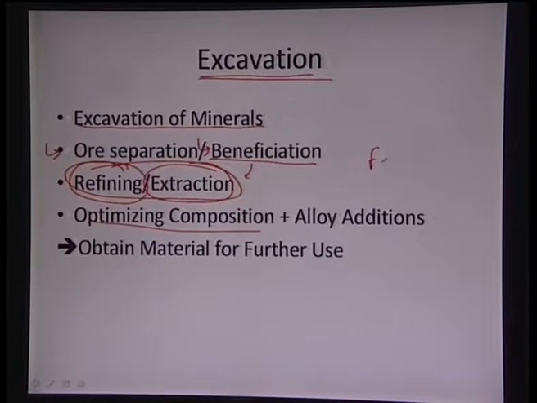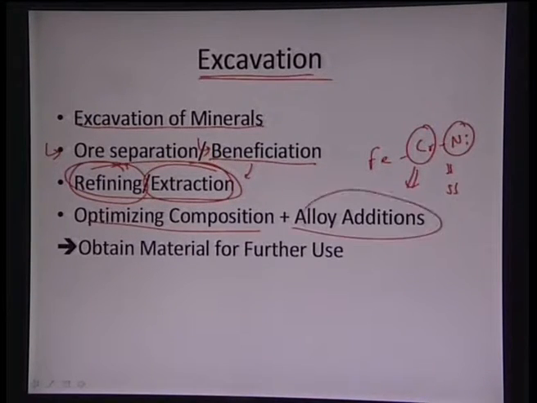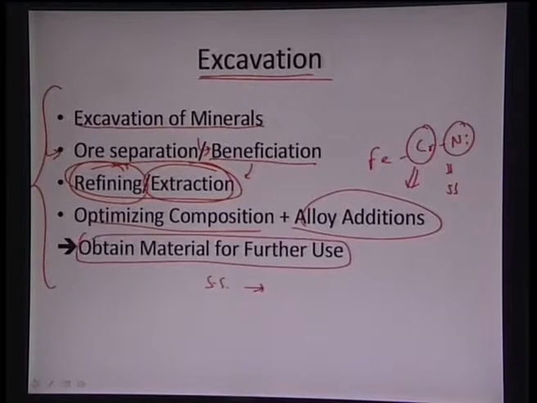If we are able to achieve only iron and we want to get something of iron with chromium and nickel to get stainless steel, we need to alloy it with chromium and nickel and then do the secondary processing. So this particular step also involves some alloy additions. So now we have a material of stainless steel which can be utilized for shaping it or doing something else later on. So this is the overall process of excavation. We are able to get a pure material form and we are able to alloy it with the required composition, so that we have a material available for any further use.